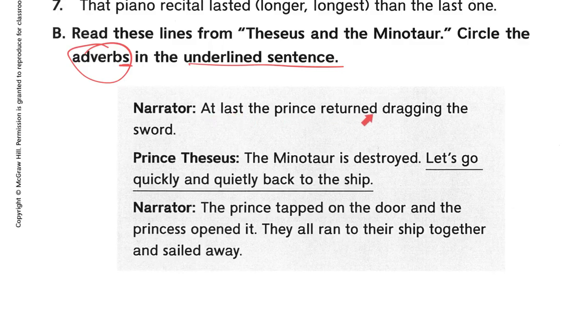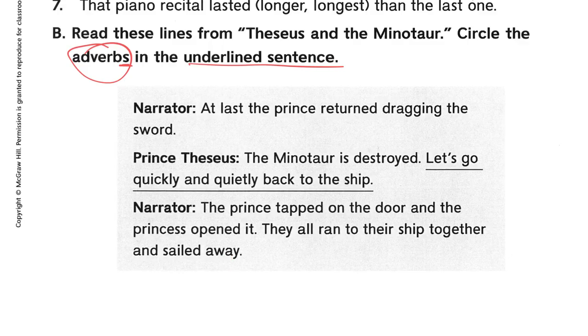At last the prince returned, dragging the sword. The Minotaur is destroyed. Let's go quickly and quietly back to the ship. The prince tapped on the door, and the princess opened it. They all ran to their ship together and sailed away.